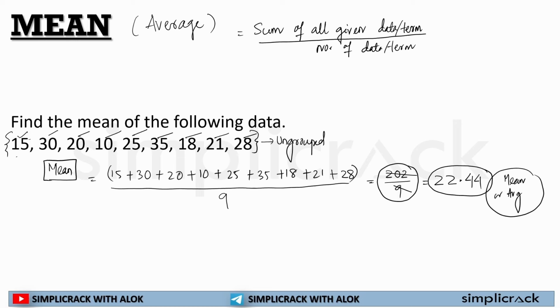What you can do from the very beginning, if you got this question: first you have to add all the numbers, then divide by the number of data. So writing down this whole thing won't be necessary in your examination. This is for your conceptual clarity. Once you are done with that, we will go to the second step and directly put the answer. Okay, so this was how we'll be calculating mean in terms of ungrouped data.